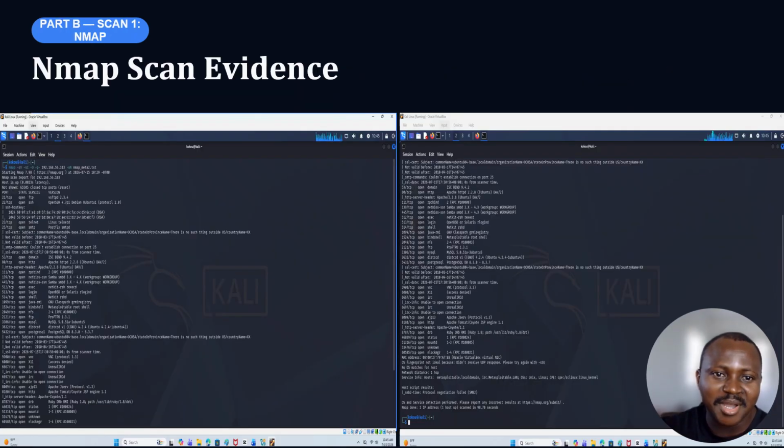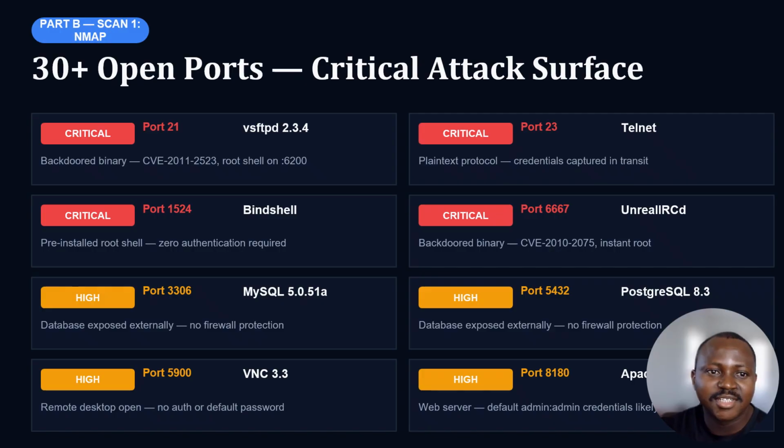Our first nmap scan showed a complete nmap output, taking 96 seconds to complete across 65,535 ports. And this is 30 plus open ports with critical attack surface. Port 21, port 23, port 1524, port 6667 are the most critical.